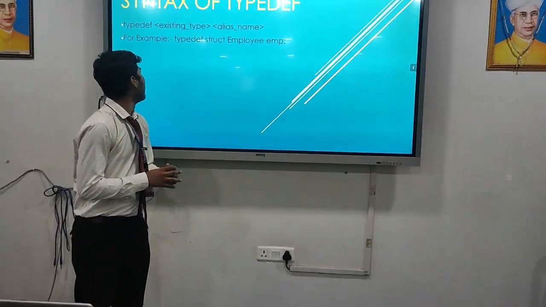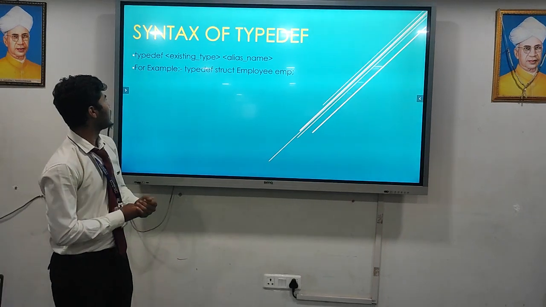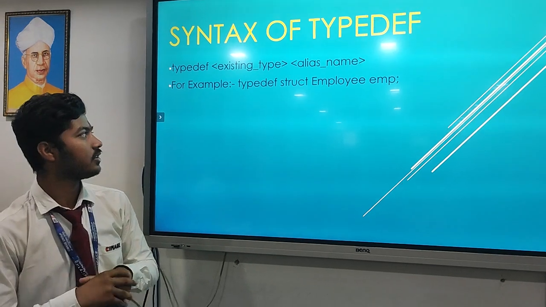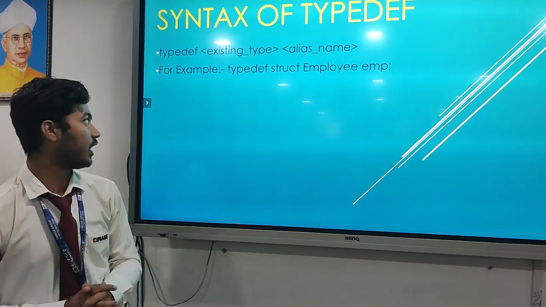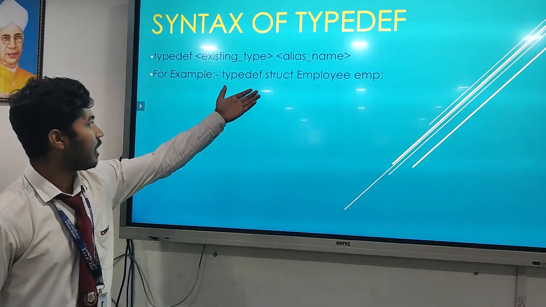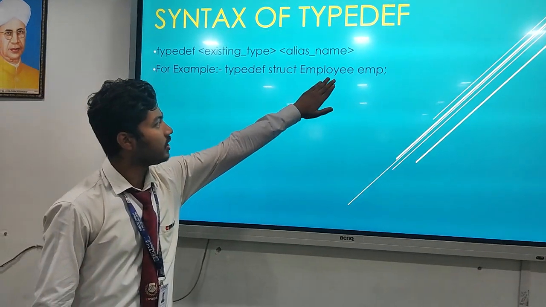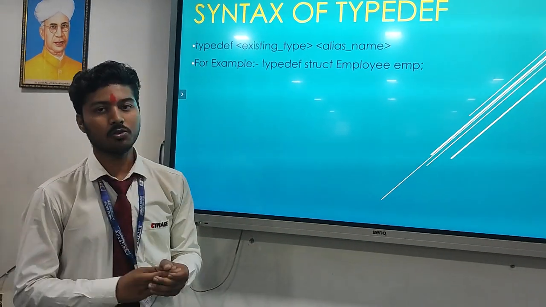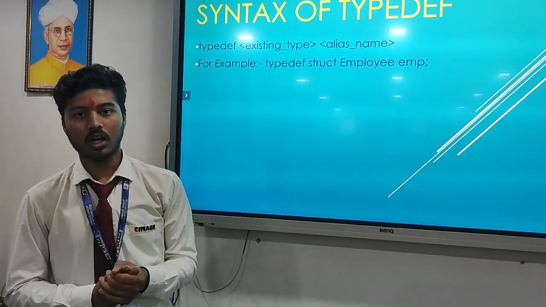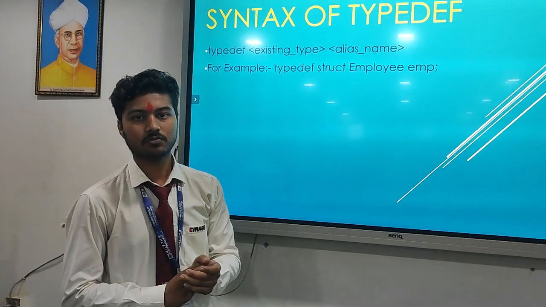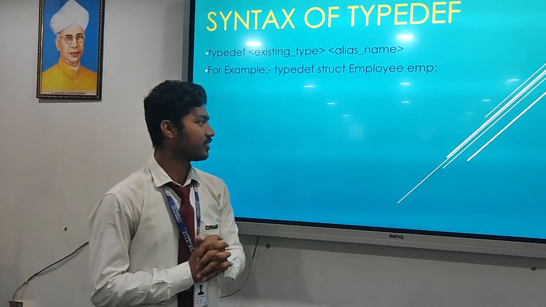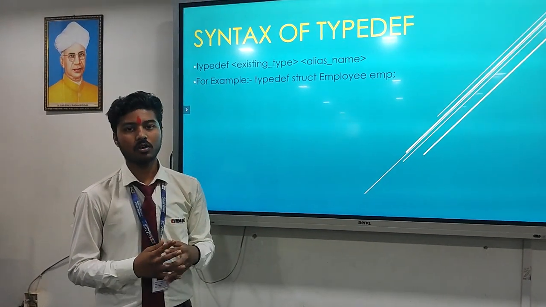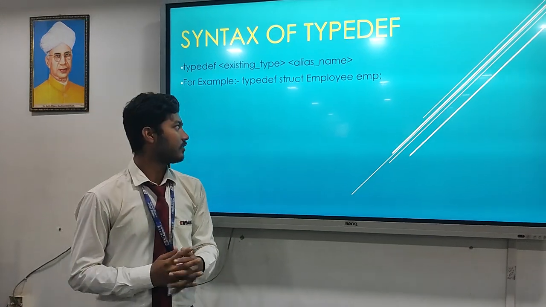Syntax of typedef: we use the keyword typedef and we write the existing data type. If we use struct, then we write struct and that alias name after that. Like we take the example: typedef struct employee is the struct name and emp is the alias name. Emp is not a variable name; it's an alias name. So we can write that alias name wherever we want. We don't have to write much and it saves our time also.